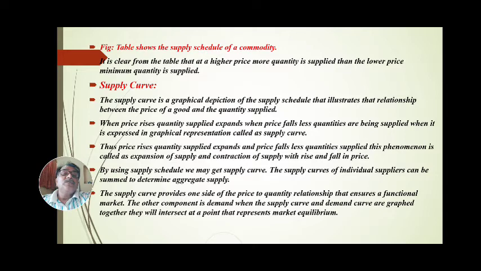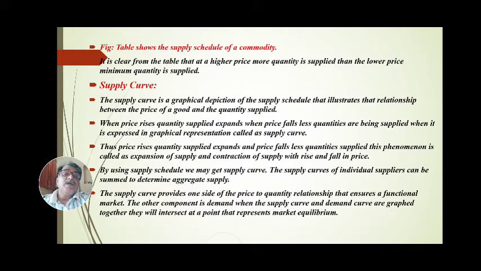When price rises, quantity supplied expands. When prices fall, less quantities are being supplied. When it is expressed in graphical representation, it is called the supply curve. Thus, when price rises, quantity supplied expands, and when prices fall, less quantity is supplied. This phenomenon is called expansion of supply and contraction of supply with rise and fall in price.